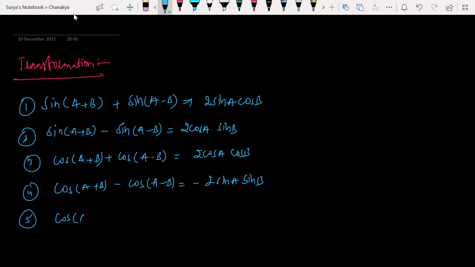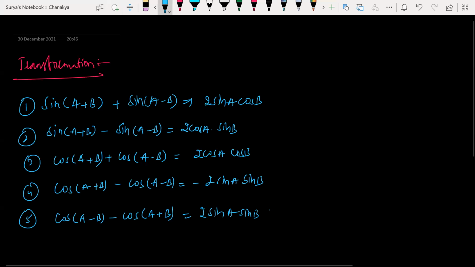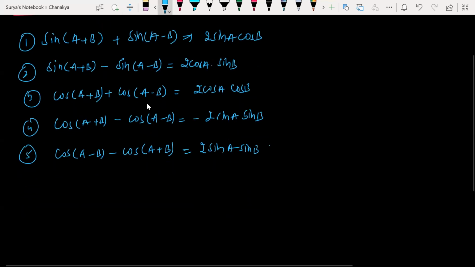Now cos(A-B) minus cos(A+B) is 2 sin A sin B. Now we'll talk about a few more formulas. These are all one category of formulas.